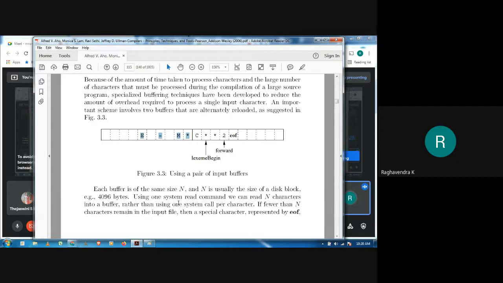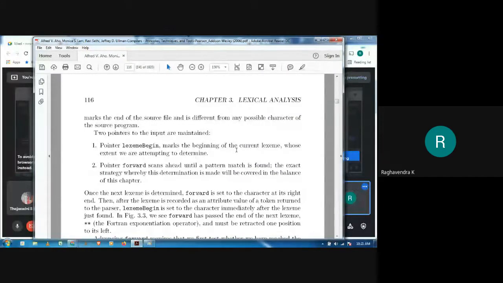If the program does not contain n characters, then whatever is read is going to be filled into the buffer. And if it is the end of the program, then obviously that end of the program is going to be indicated with a special character called EOF. So this is how the program is going to be read.